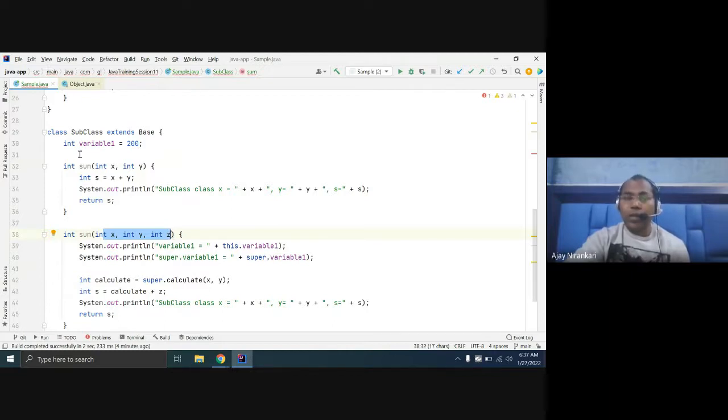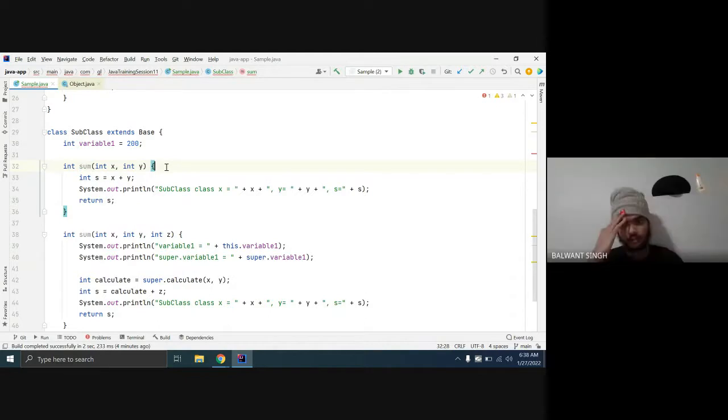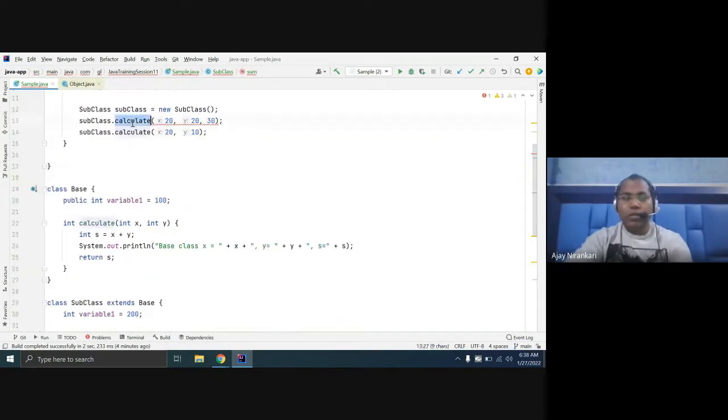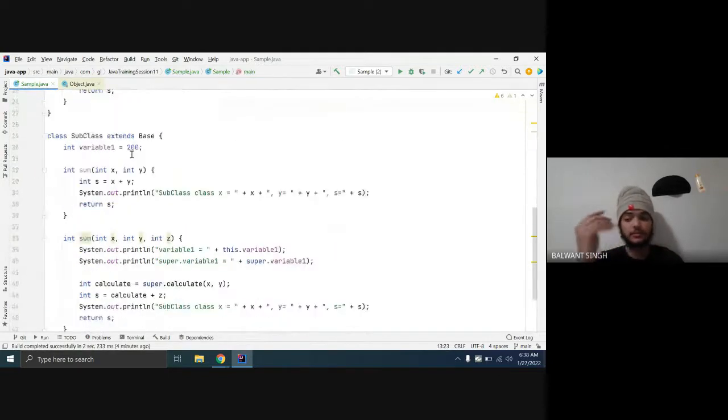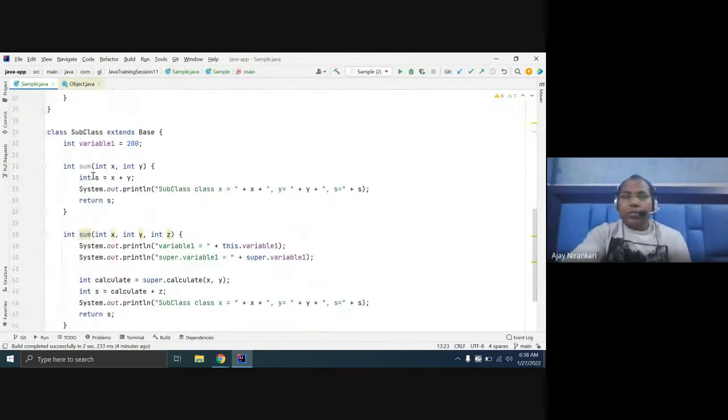This is the principle in the case of method overloading: one class defines more than one method with the same name. Is there any doubt with overloading? No. So this is one concept: one class can define more than one method with the same name, known as method overloading, but with a condition.